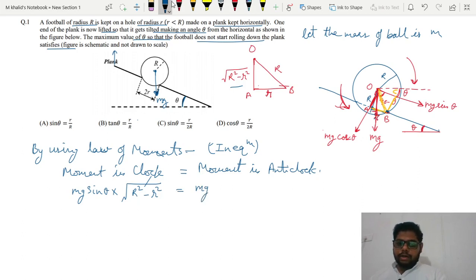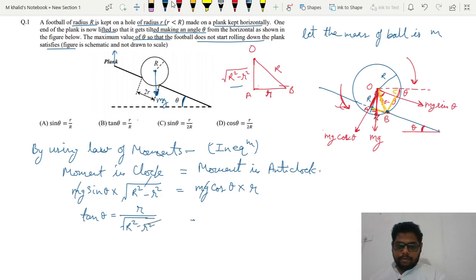So which force is rotating it in anti-clockwise? It is mg cos theta multiplied by the perpendicular distance. What is the perpendicular distance from B to this mg cos theta? It is AB, and AB is equal to small r. So we will say it is small r. Now mg and mg both cancel out. So sin theta upon cos theta, that is tan theta, will be equal to small r upon under root of capital R square minus small r square.